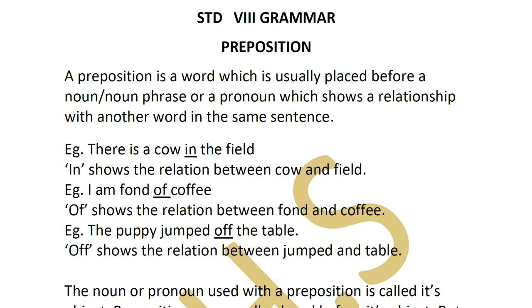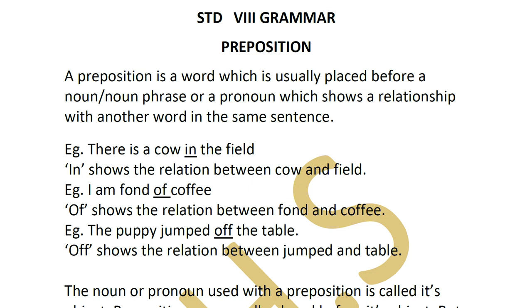Clear? Now if you see the first example, there is a cow in the field. The noun over here is cow, correct? Now what is the relation between the cow and the field? The word in is telling you that. Where is the cow? The cow is in the field. So it's telling you the position of the cow. Clear? So in shows a relation between cow and field. Second one, I am fond of coffee. Same way here, it's telling you the relation between fond and coffee.